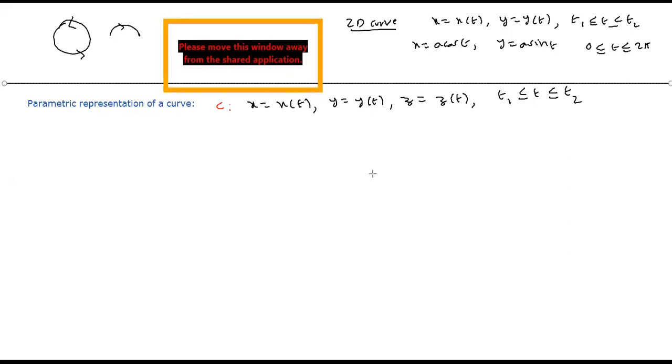Now, what is a vector representation of this curve? Vector representation is nothing but a combination of these three. Now we know r bar equals, what is a vector representation?